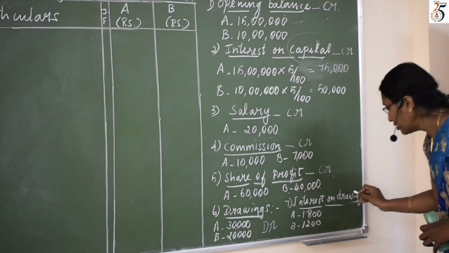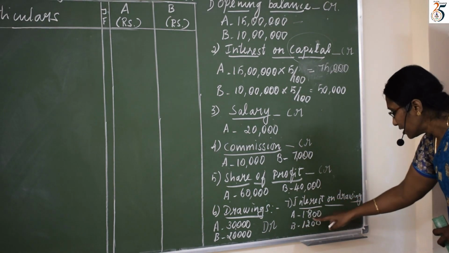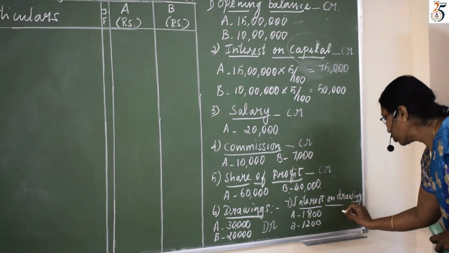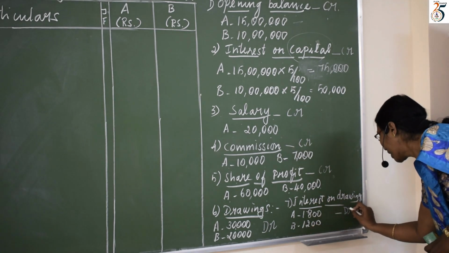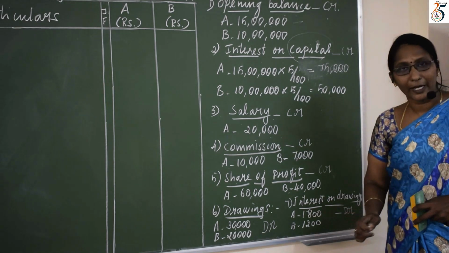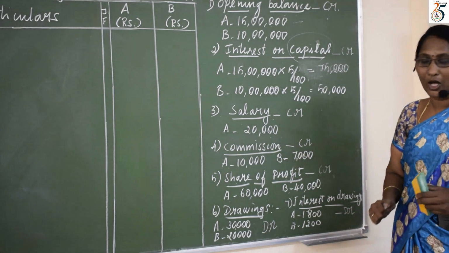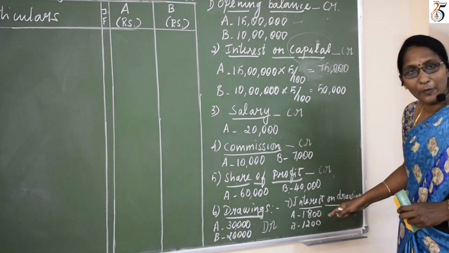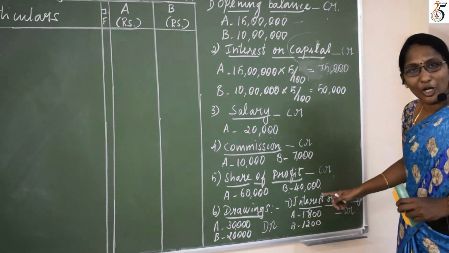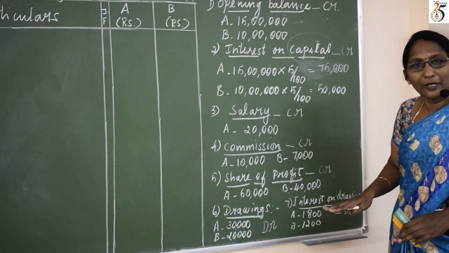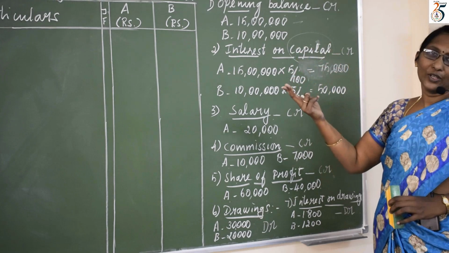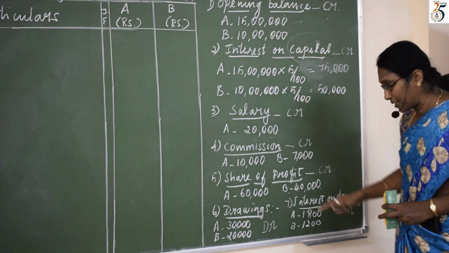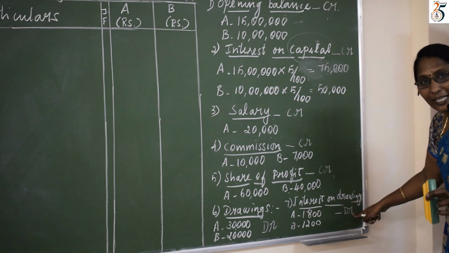So interest on drawings, how much is given here? 1,800 for A, 1,200 for B. Where do we write this interest on drawings? We write in debit side. Why do you write in debit side? Because it is an expense to the partner. Why is it an expense to the partner? Because interest on drawing should be paid by the partner to the firm. So we have to reduce this interest on drawing from capital, so we write this in debit side.